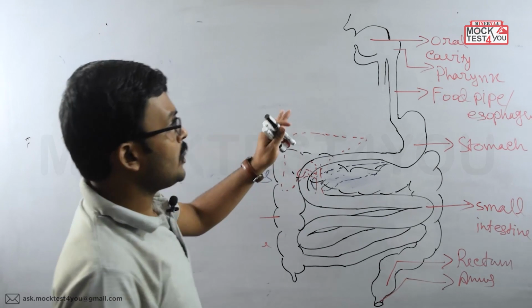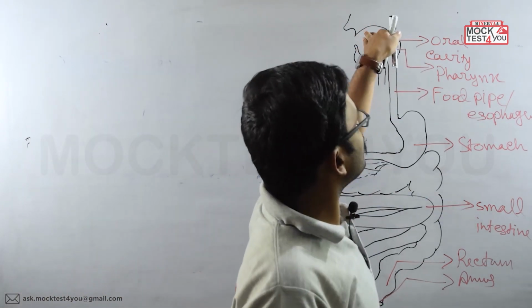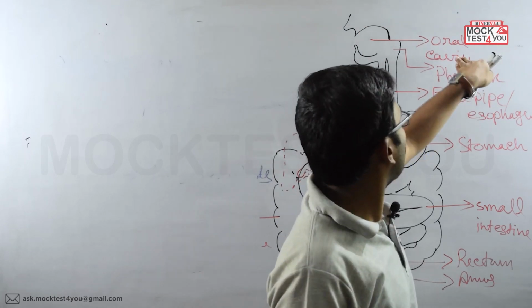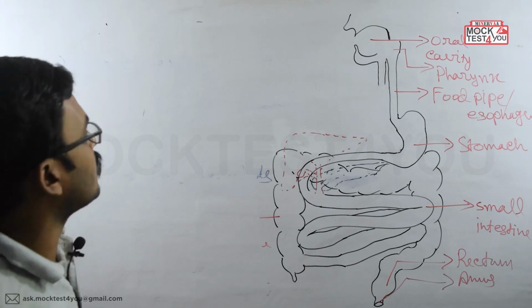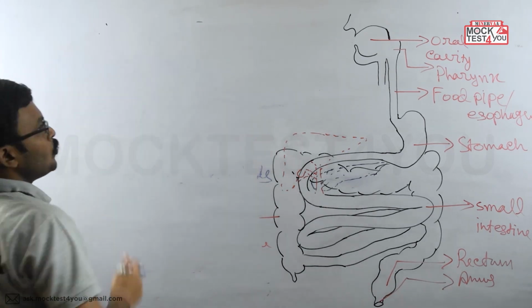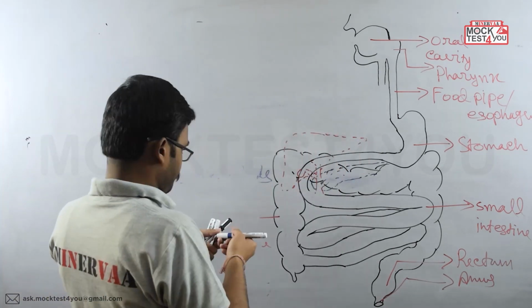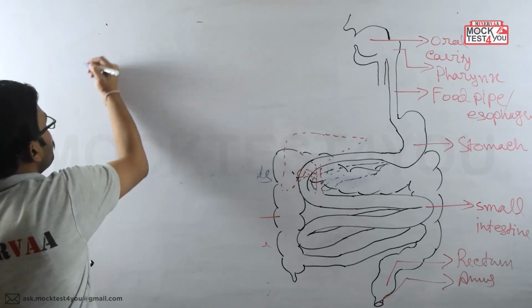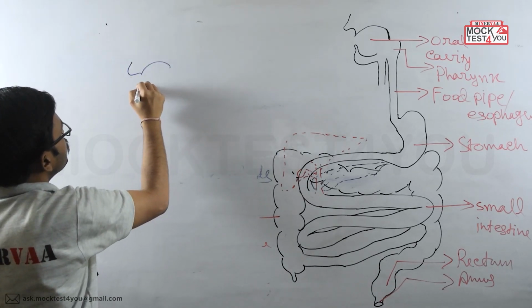Whenever we start the alimentary canal, at the very beginning we get the oral cavity, you can see from here. First of all, the cavity which we get is called the oral cavity. Inside the oral cavity we will basically get two different cavities. Here if I draw separately, this is the oral cavity.